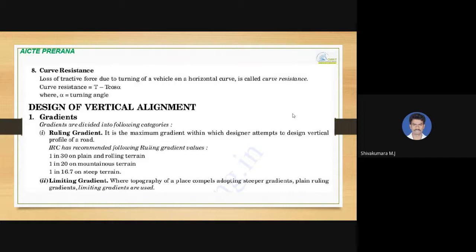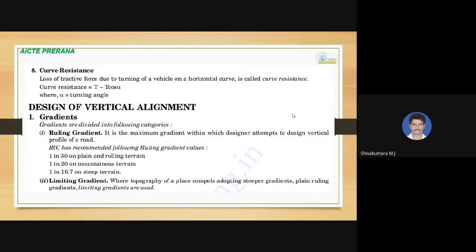And then curve resistance. The loss of tractive force due to turning of a vehicle on a horizontal curve is called curve resistance, and it can be calculated by T into 1 minus cos alpha, where alpha is the turning angle and T is the traction force. So that's all about the horizontal alignment of the road.